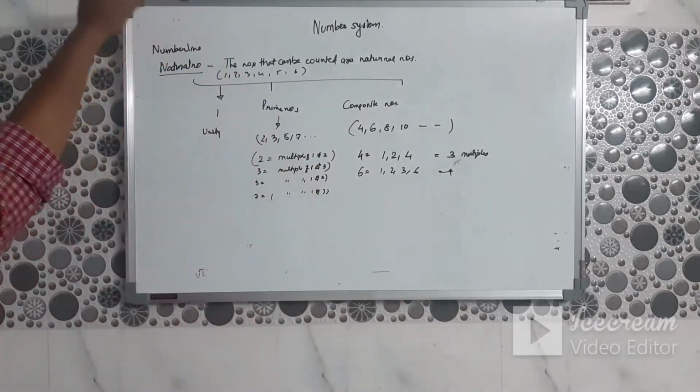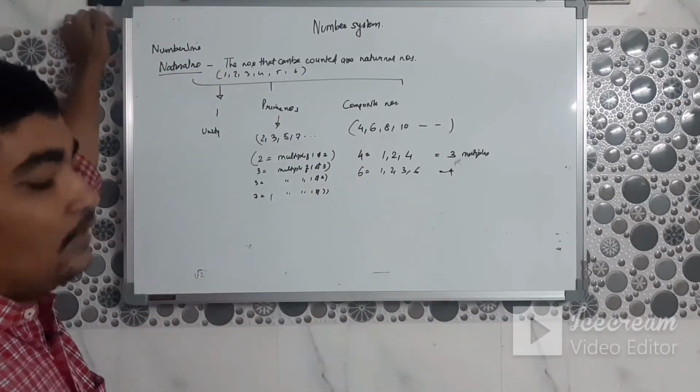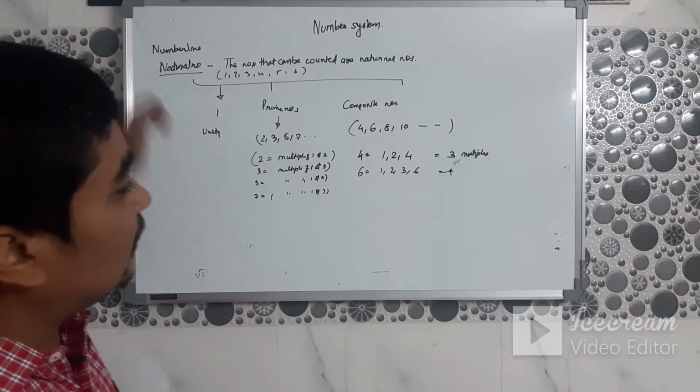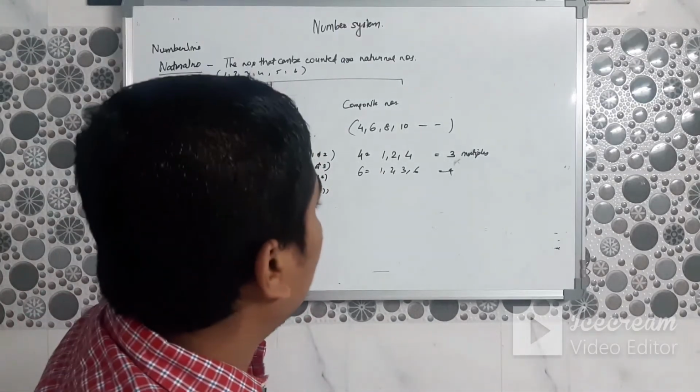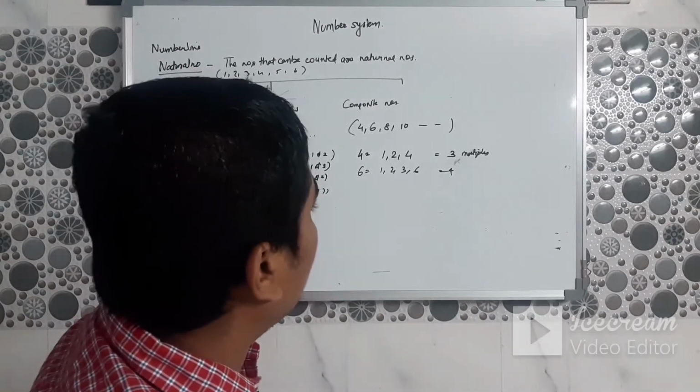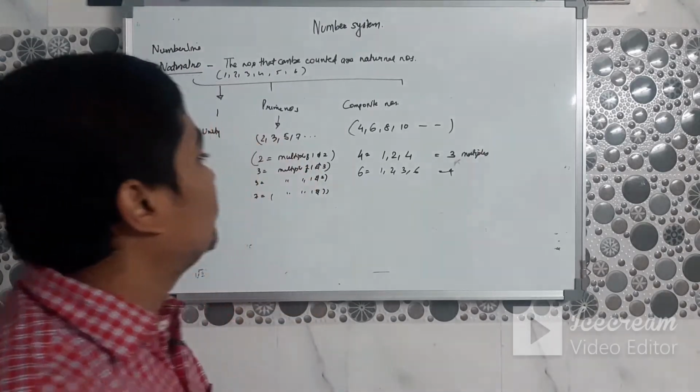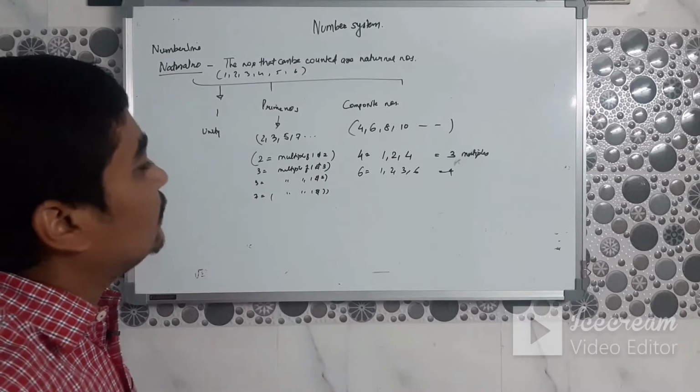So composite numbers are numbers which have more than 2 factors. It includes 1, the number itself, and other factors are also there. So these are composite numbers.